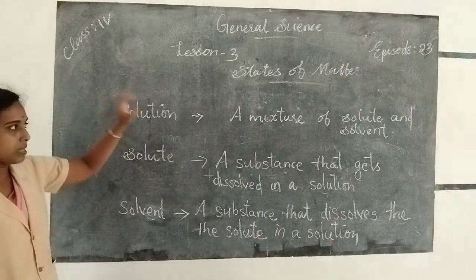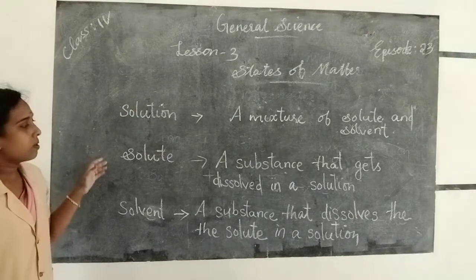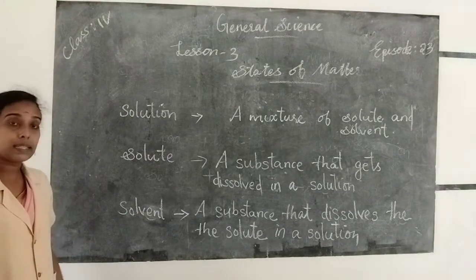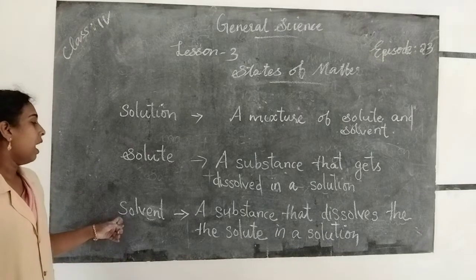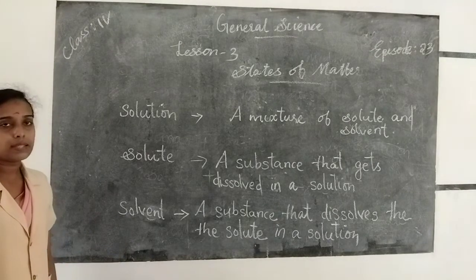So solution is the mixture of solute and solvent. Solute means a substance that gets dissolved in a solution, and solvent means a substance that dissolves the solute in a solution.